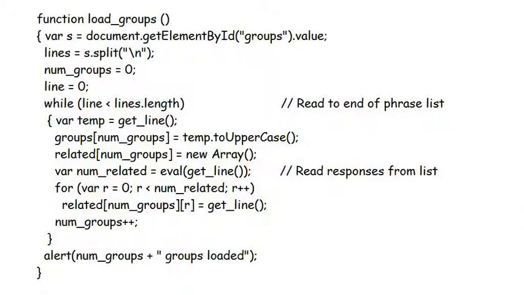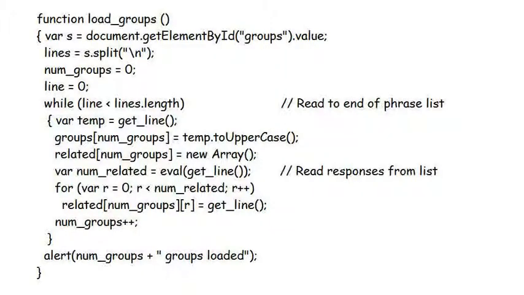Function Regroups works in a similar way, reading the contents of the text area, loading groups and putting the group names in array groups, and the members of those groups in array of arrays related. Again, don't put a blank line at the end of the text area for the same reason as before. It will confuse the program, which will fall over and catch fire.